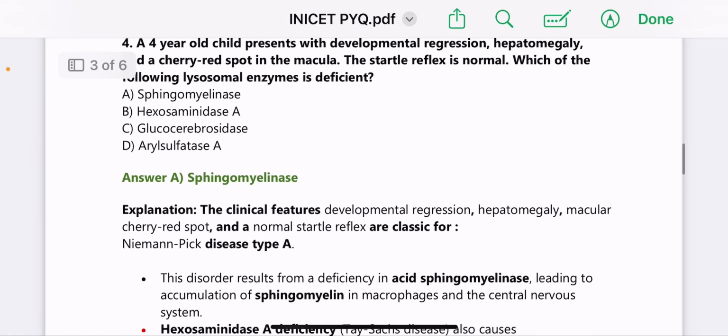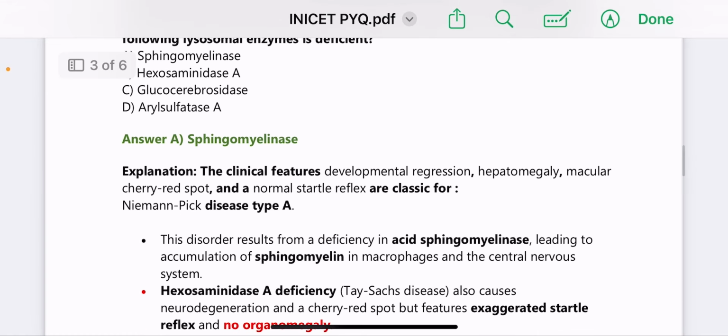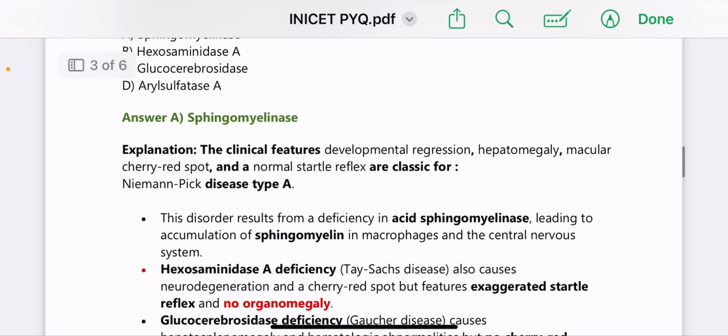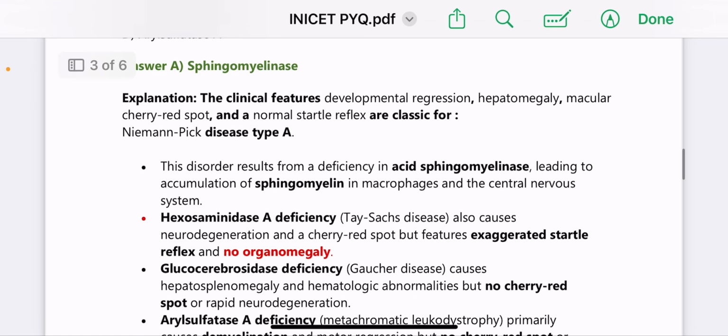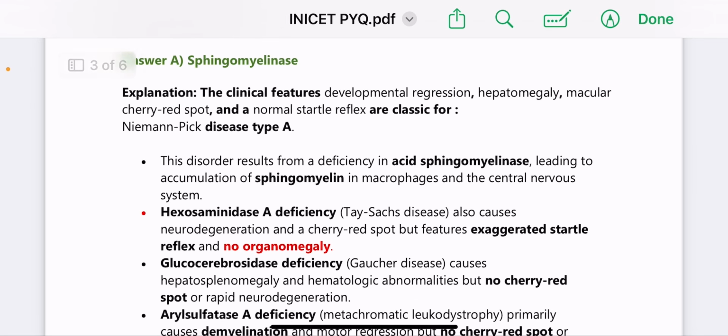The clinical features: developmental regression, hepatomegaly, macular cherry red spot, and a normal startle reflex. They are all classic for Niemann-Pick disease type A. It results from a deficiency in acid sphingomyelinase, leading to the accumulation of sphingomyelin in macrophages and the central nervous system. So others like hexosaminidase A deficiency, which causes the Tay-Sachs disease.